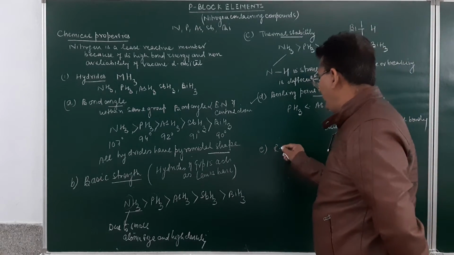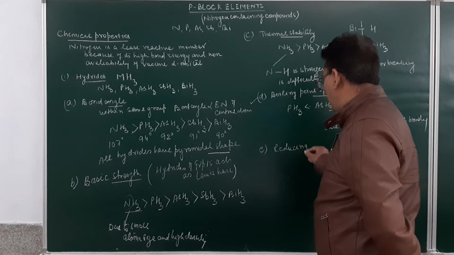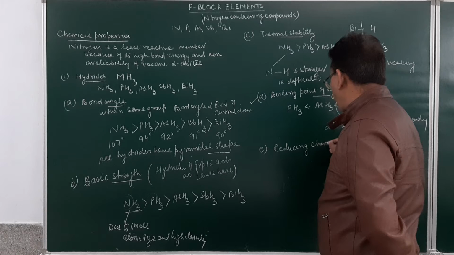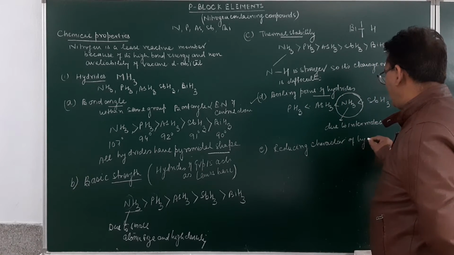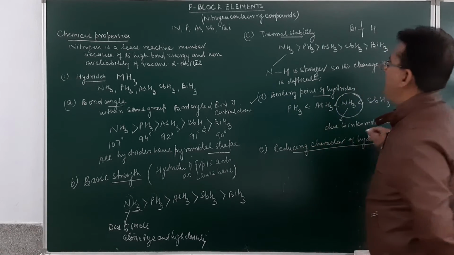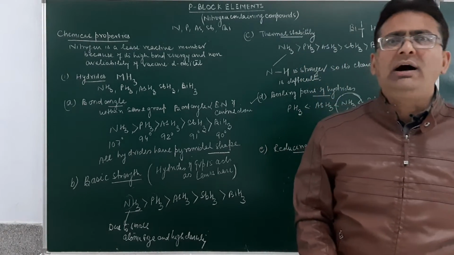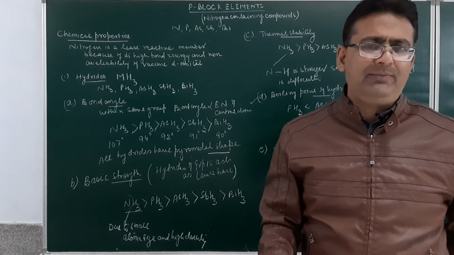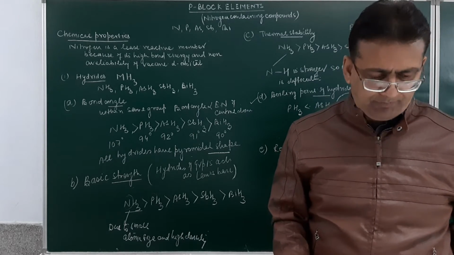Next over here will be the reducing character of hydrides. Now, this will depend upon the stability. The more is the ease with which the hydrogen can be cleaved from the element, the more is the ease of oxidation, because loss of hydrogen is oxidation.